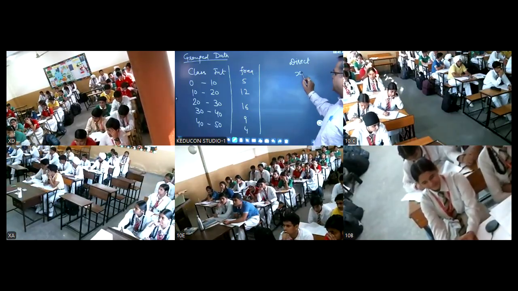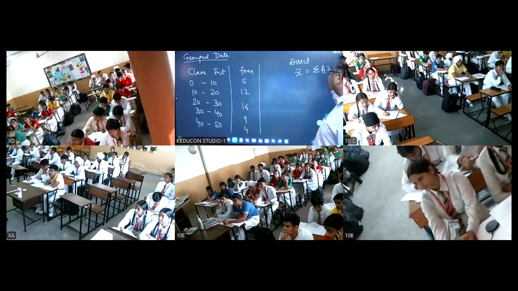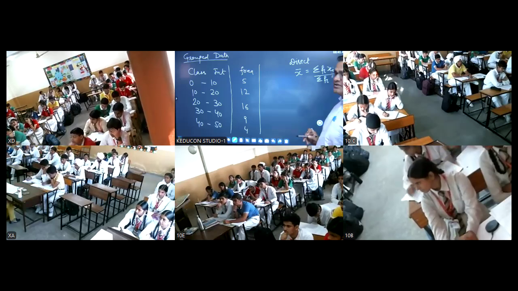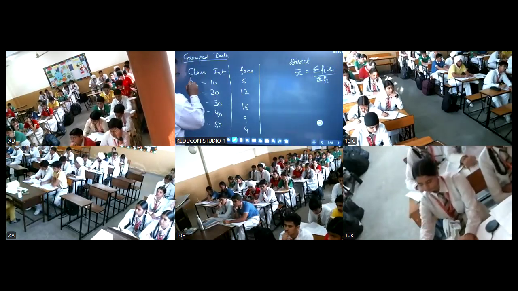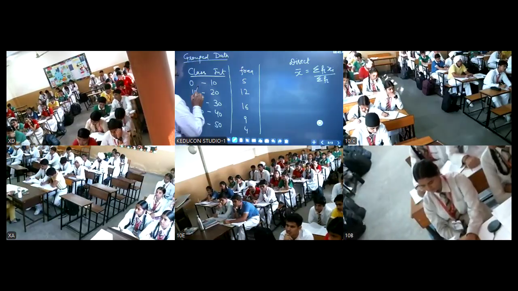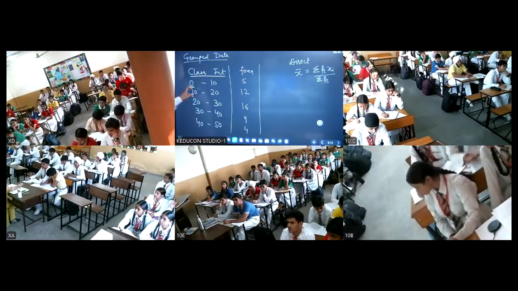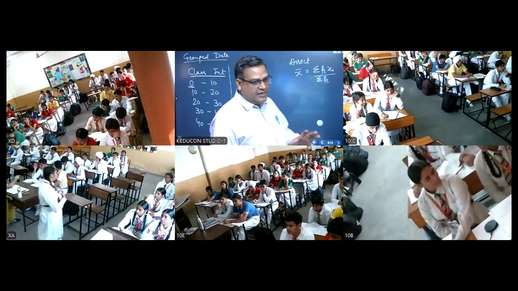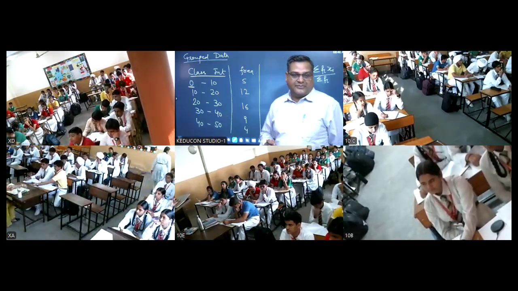What is the direct method? Mean is equal to summation fi xi upon summation fi. What is xi? Whatever is your class interval. This is known as the lower limit, the lower term of the class, and this is known as the upper term, right?